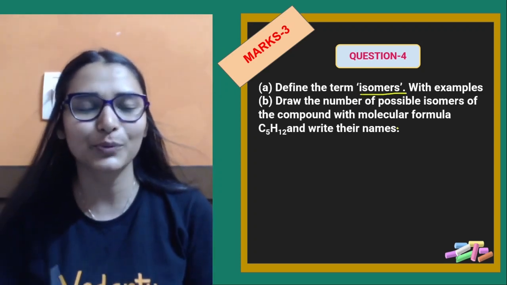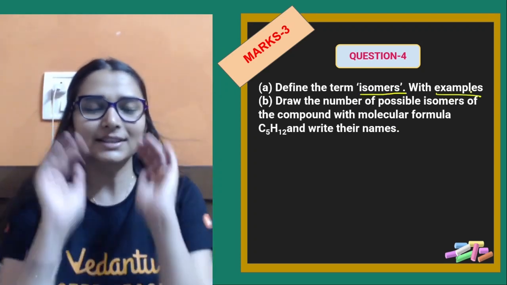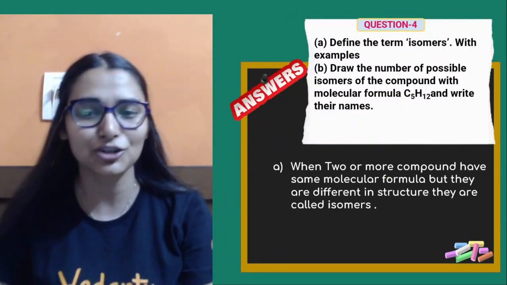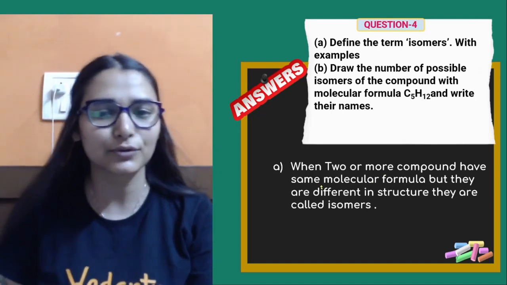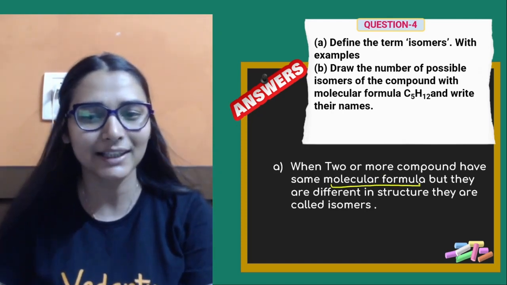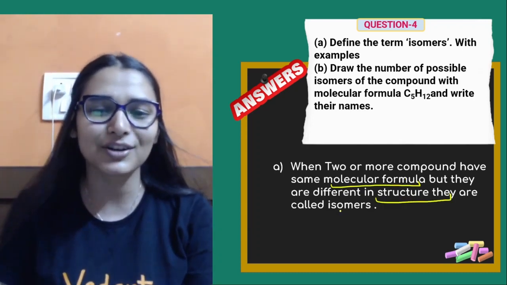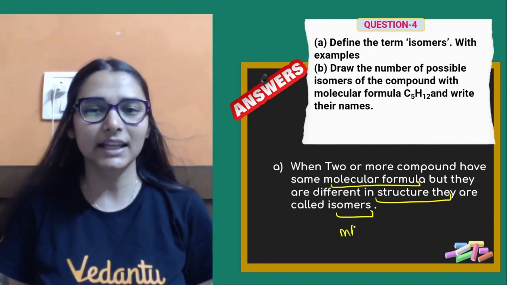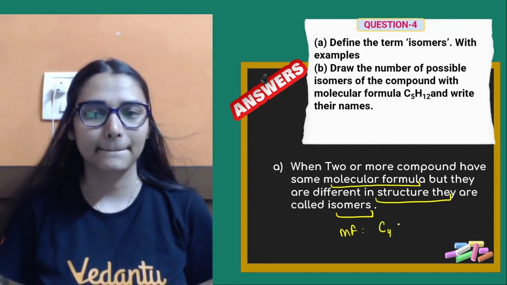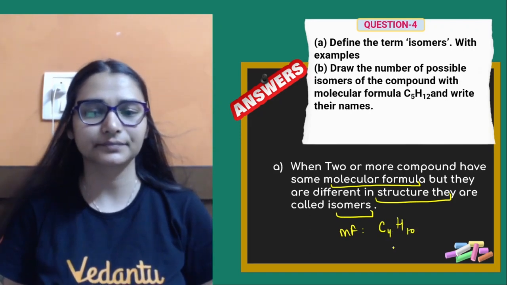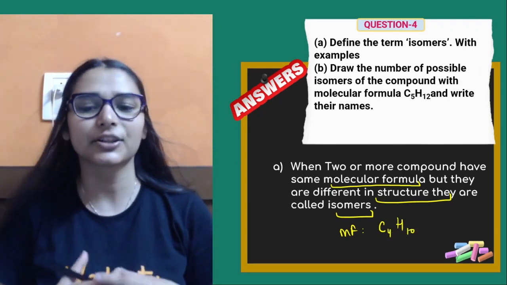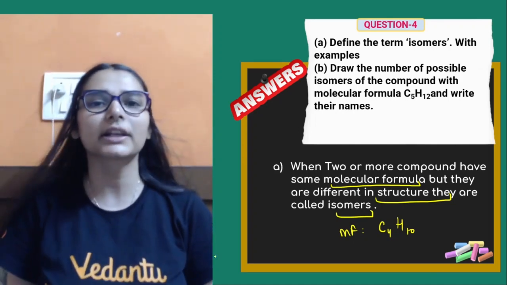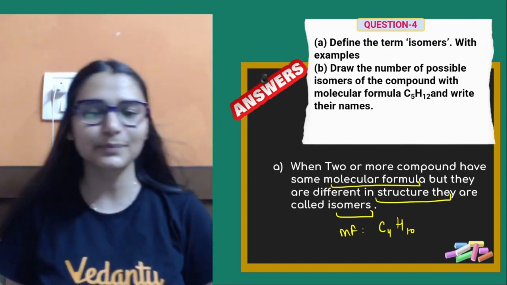Define the term isomers with examples. Now this is something we've done a lot number of times. So what are isomers? Let's see a direct definition. The compounds, 2 or more than 2 compounds which have the same molecular formula but the structure is different. Molecular formula same. जैसे let's say I am saying C4H10, है ना, and I can ask you that is there a possibility, can you draw different structure for the same molecular formula? You will say yes ma'am, I can do that.